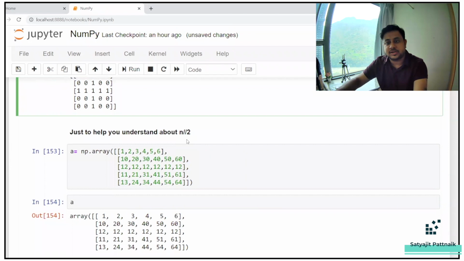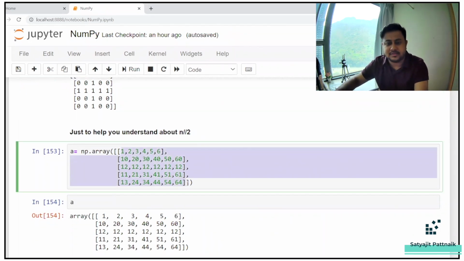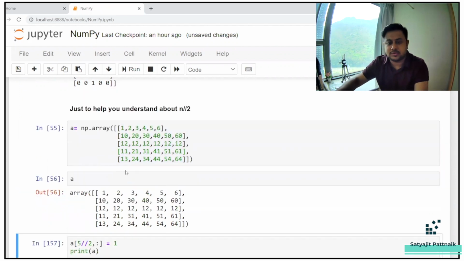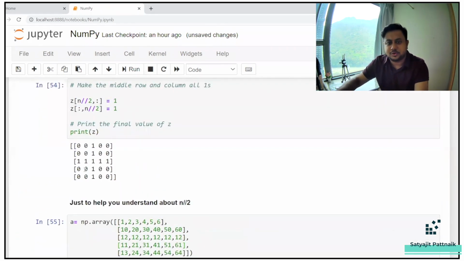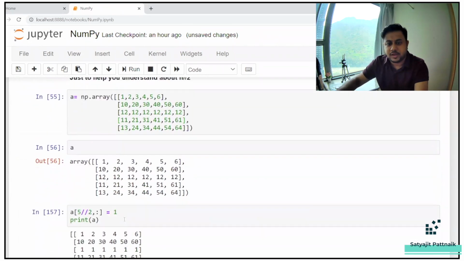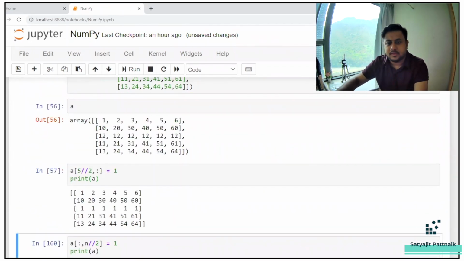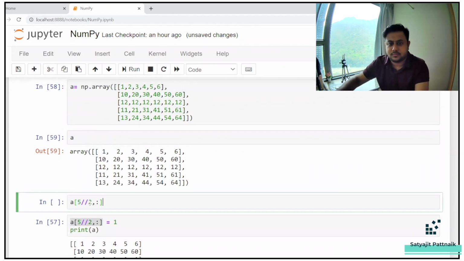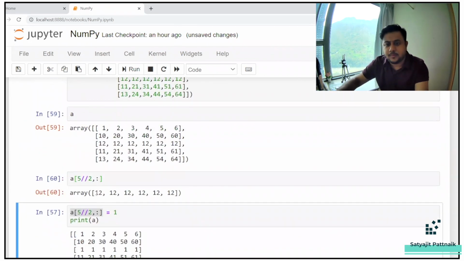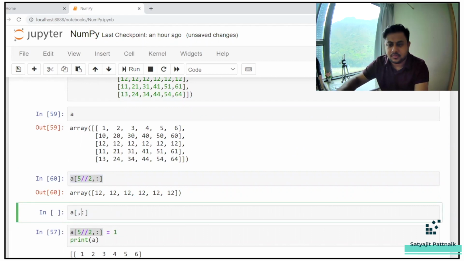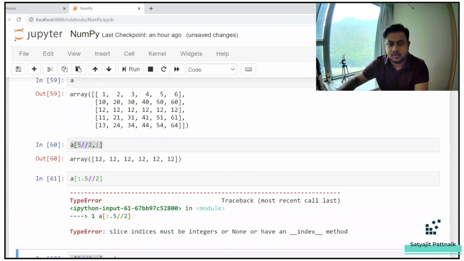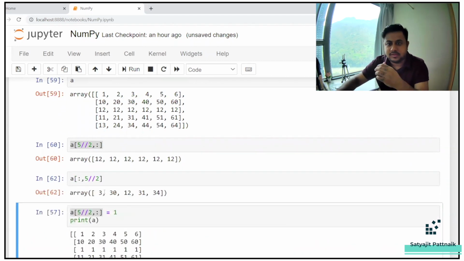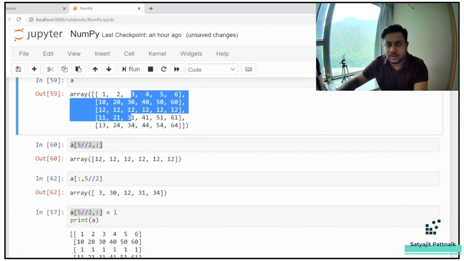But to help you understand about n by 2, which is your floor division operation, let's say you have an array like this. Okay, if you run this, this is how your A looks like. So what is A//2 colon? What is this first part? If you just simply run this, you can see this is giving you the middle row. Similarly, if you run this, this is giving you the middle column 330, 12, 31, 34.